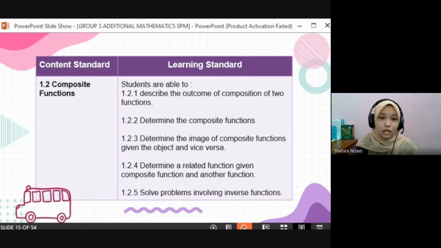So is that clear? As you can see here, like I said, the learning standard is specific to the content standard, which is what the student must achieve in this subtopic. Okay, next.